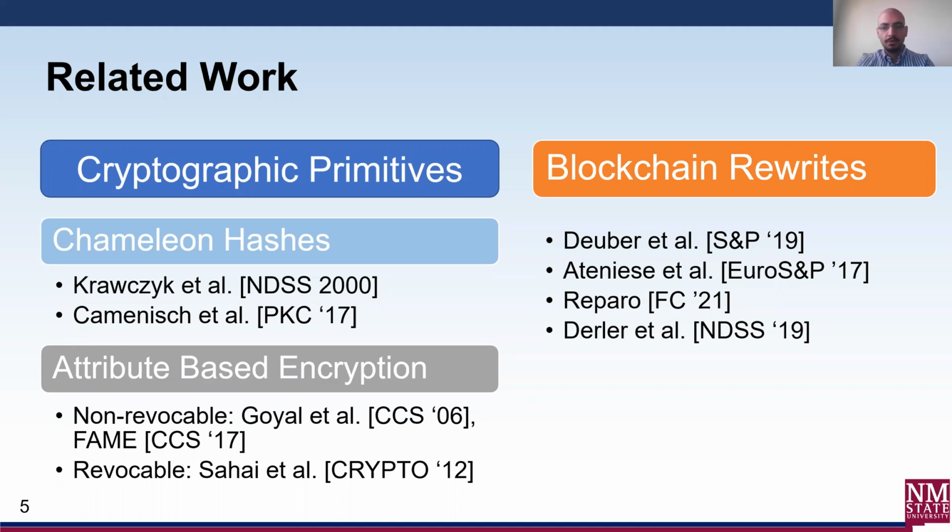These schemes do not provide fine-grained transaction-level control of who is allowed to update individual transactions. Derler et al. proposed a solution where the trapdoor associated with a given digest was encrypted with a ciphertext policy attribute-based encryption scheme, but no revocation of access to the trapdoor was supported by their scheme. For a more complete comparison of the related work, we refer you to the full version of ReTRACe.